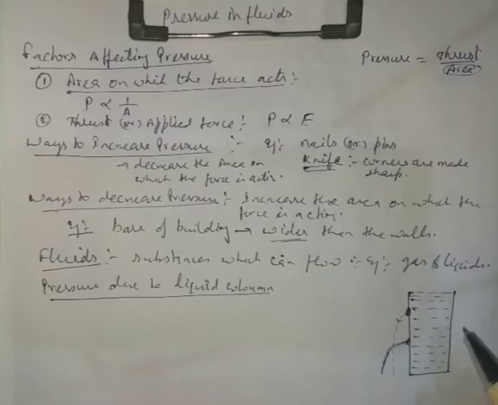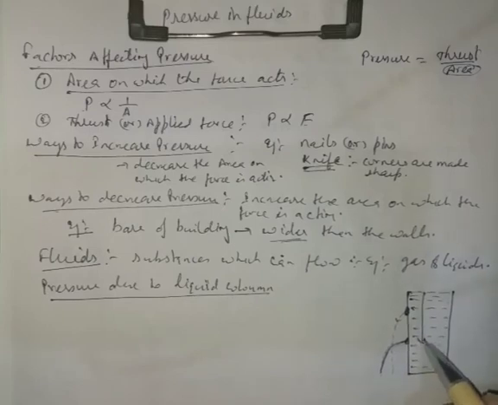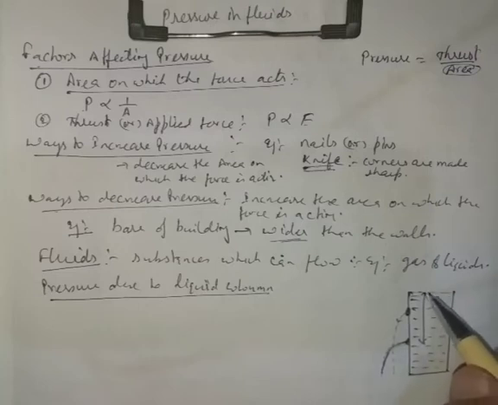The reason for this is that as the height above the hole, also called the height of the liquid column, increases, the pressure also increases. So this is the example.